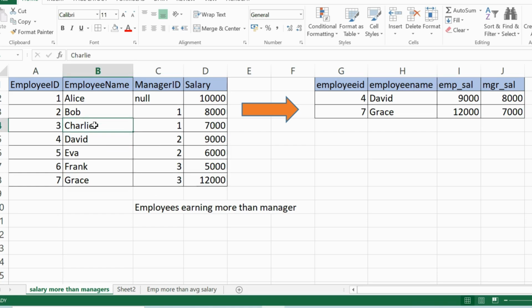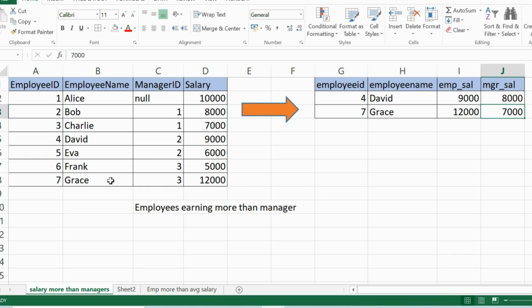Now, our requirement is to find the employee names and IDs who are earning more than their manager. If you see, David and Grace are earning more than their managers. David's manager ID is 2, which is Bob. And how much is Bob earning? It's 8,000. The manager earns 8,000, but David is earning 9,000. So David is earning more than his manager. Similarly, Grace's salary is 12,000, but Grace's manager's salary is only 7,000. So Grace is also earning more than her manager.